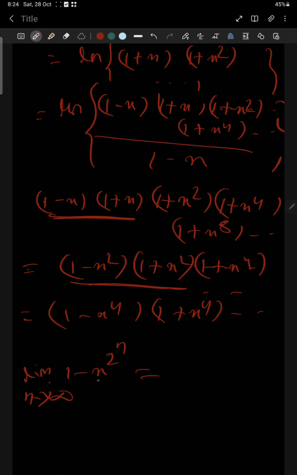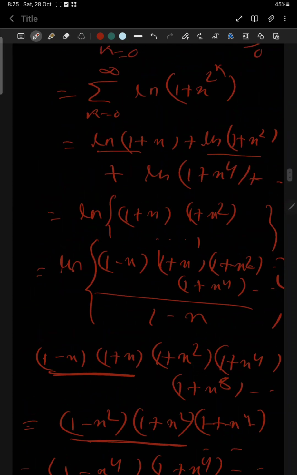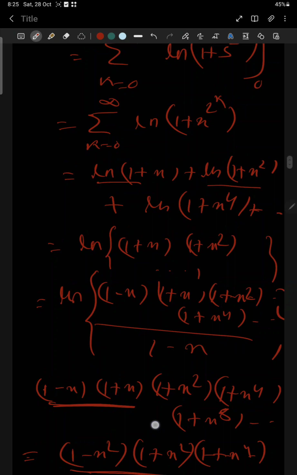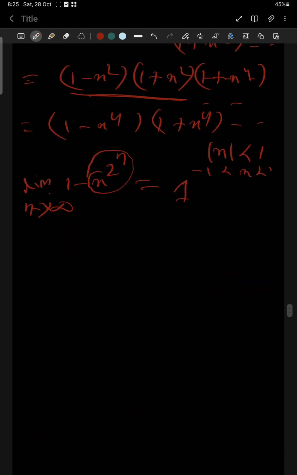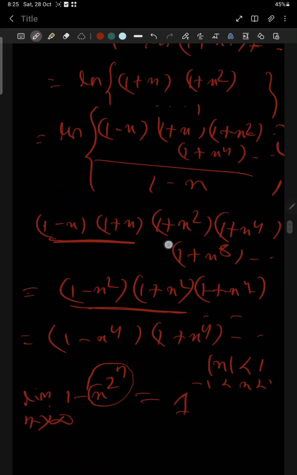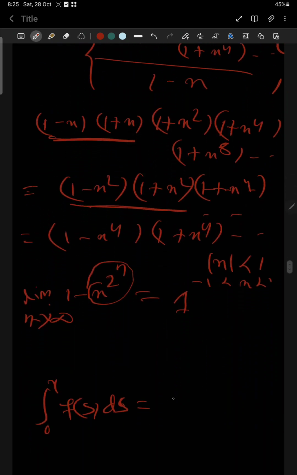Then this quantity goes to 0 because modulus of x is less than 1, because x lies in minus 1 to 1. In the given question it was given that x lies in minus 1 to 1, so this quantity goes to 0 and it gives the value 1. So the product of this infinite series gives 1 in the numerator part. So finally we are getting that the integration from 0 to x of f(s) ds is equal to ln of 1 by 1 minus x.